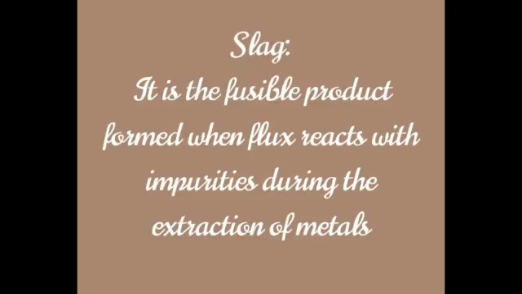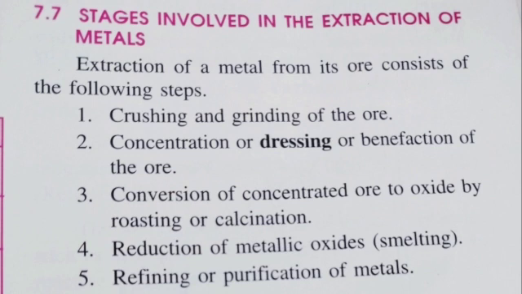Then what is called a slag? It is a fusible product formed when flux reacts with impurities during the extraction of metals. So after adding the flux, we will get one fusible product. That is an impurity, and that impurity is called slag. Now we understand these terms, children.